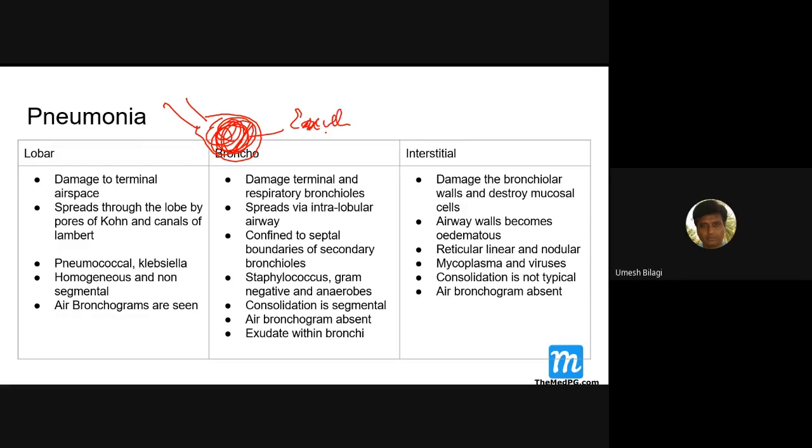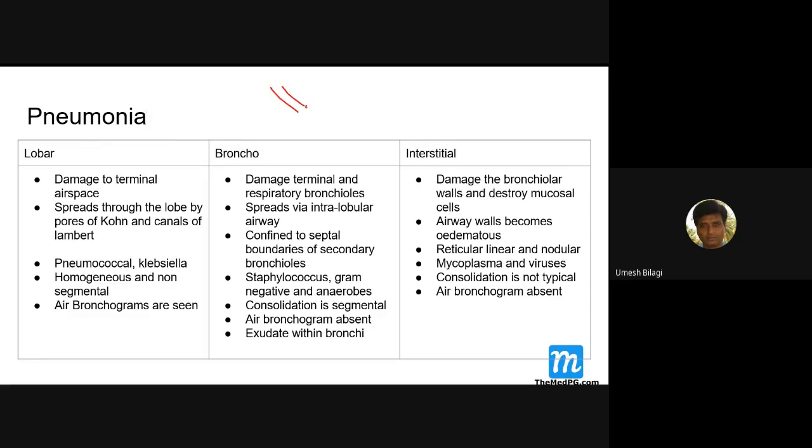The exudates are in the alveoli, whereas the bronchioles and bronchi have air. They are not filled with fluid. And the spread doesn't occur through the bronchus like this.